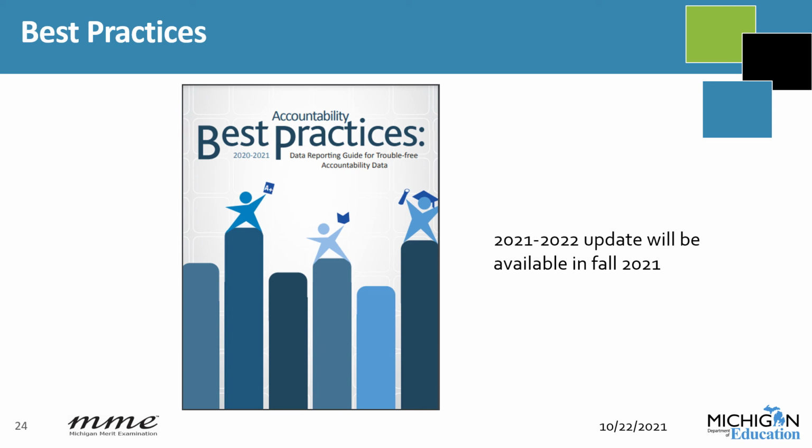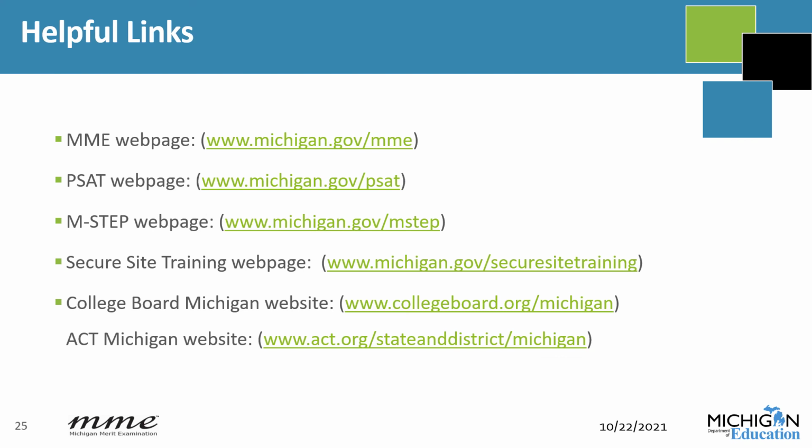This document can be found on the MME page under General Information. Additional resources are available on the MME, PSAT, MSTEP, Secure Site, College Board, and ACT Michigan web pages.